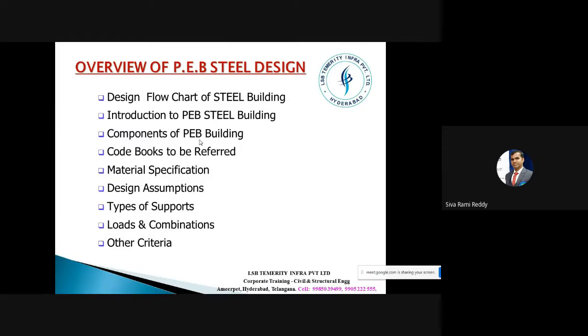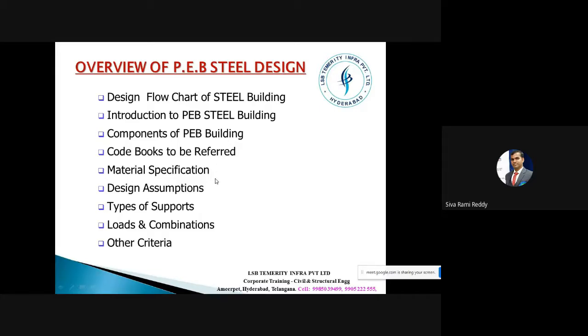Where we can keep openings. If I keep openings more than 20%, what is really going to happen to this structure? Such things will be discussed. Once we become familiar with the components of the PEB building, the next thing is we have to have an idea on the code books which we are supposed to use to design this kind of building. And then once we come to know the type of code books that we need to refer for designing it, next we have to focus on the material specification.